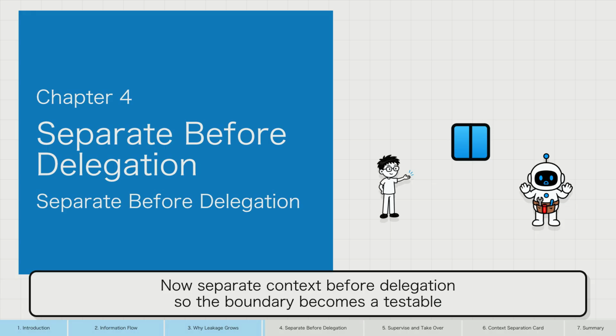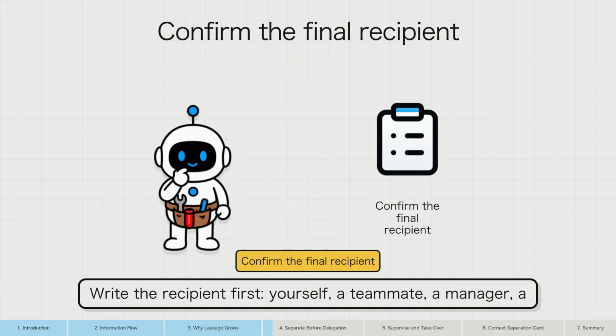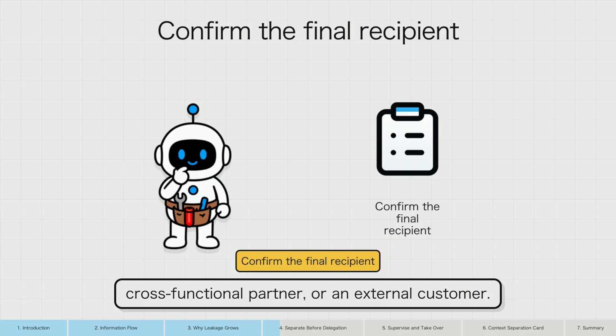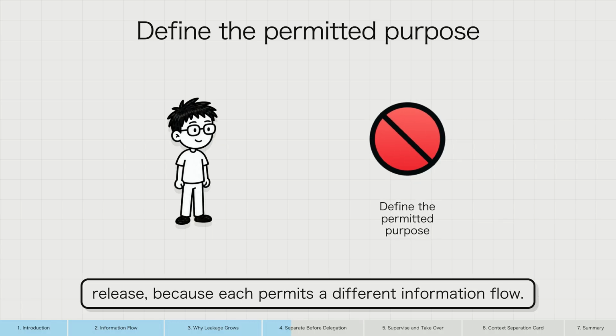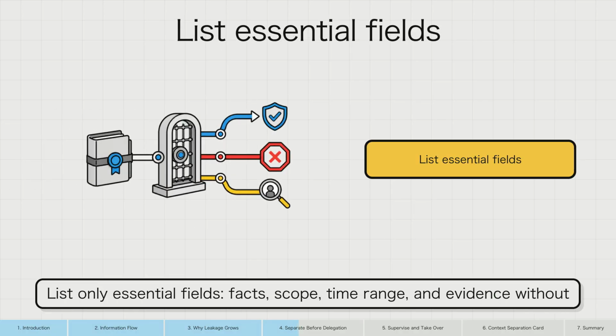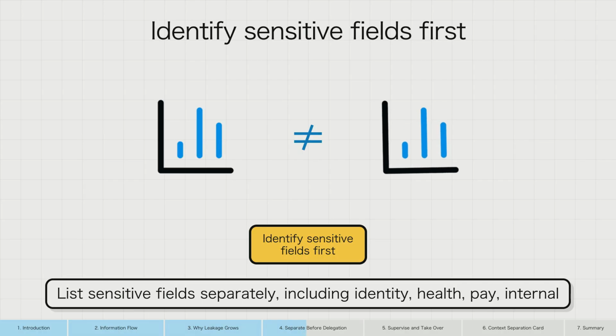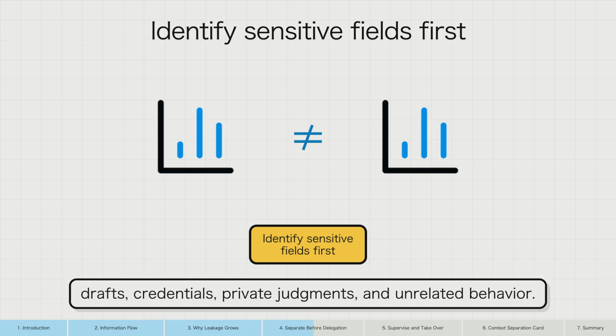Now separate context before delegation so the boundary becomes a testable task input instead of a vague reminder. Write the recipient first: yourself, a teammate, a manager, a cross-functional partner, or an external customer. Write the purpose next: summary, approval, response, analysis, or public release, because each permits a different information flow. List only essential fields, facts, scope, time range, and evidence without which the task cannot be completed. List sensitive fields separately, including identity, health, pay, internal drafts, credentials, private judgments, and unrelated behavior.